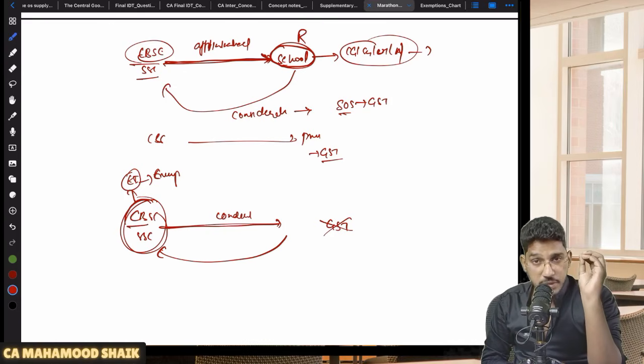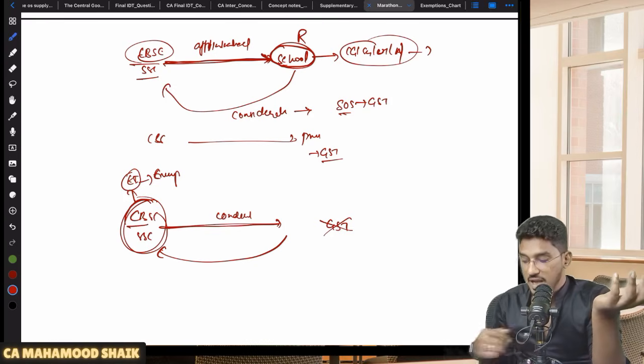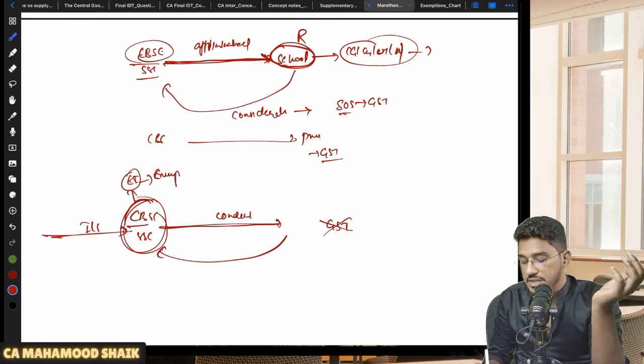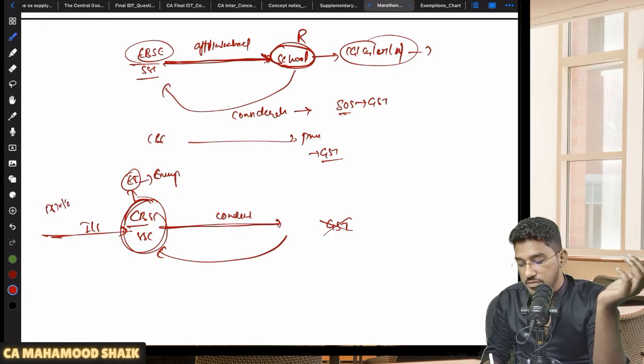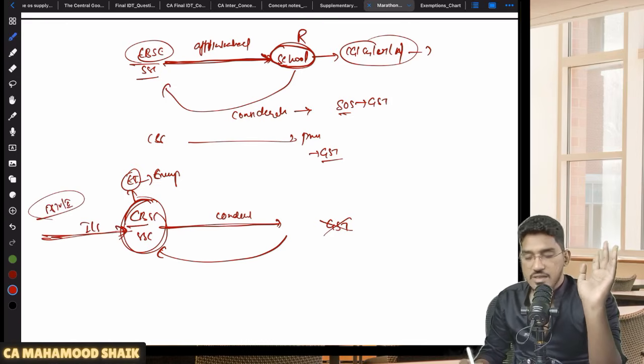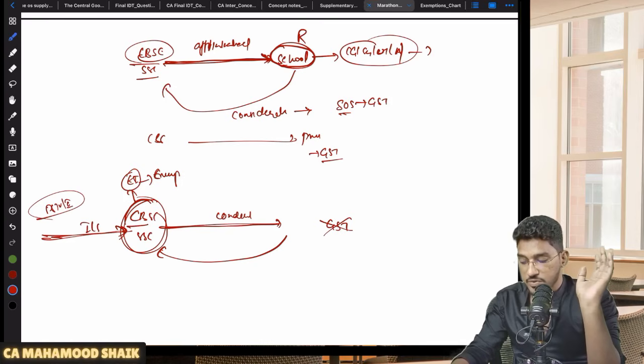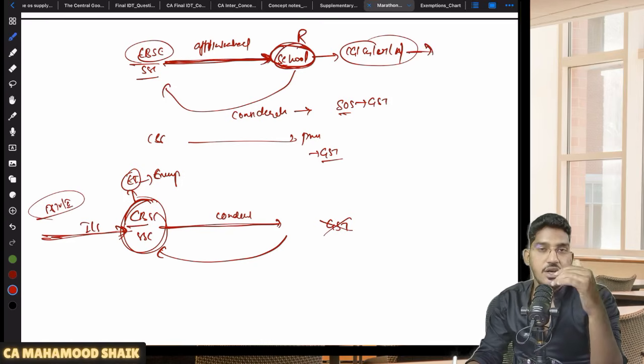For that limited purpose alone, they will be considered as education institutions and they can enjoy exemption for conducting the entrance examination. Similarly, if they are getting any input services in relation to the conduct of the entrance examination, like paper setter, valuer, invigilator, etc., they can enjoy exemption on those input services also. Other services provided by these boards will become taxable, except this one. If they are providing affiliation services to a school which is under the control of the government, then also they can enjoy exemption. Okay, right.